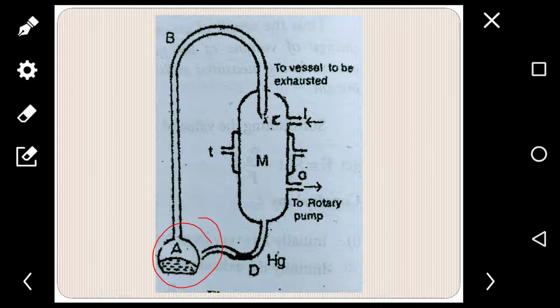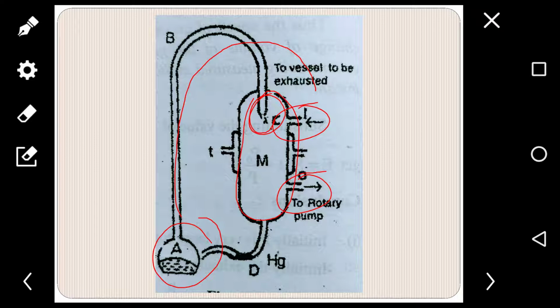The flask is connected to the bent tube B, whose other end is in the form of a narrow nozzle C, which opens in the wider tube M. The tube M is provided with an inlet I and an outlet O.